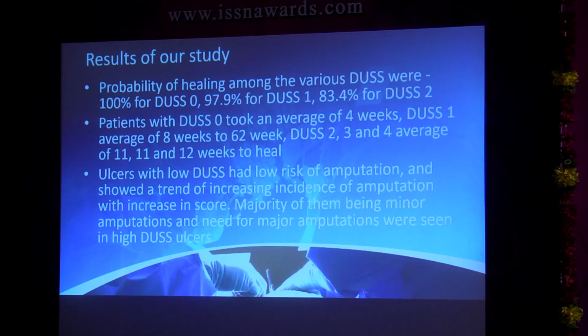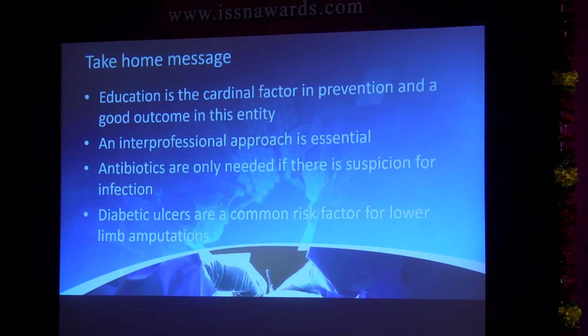The probability of healing among the DUSS groups was 100% for DUSS 0, 97.9% for DUSS 1 and 83% for DUSS 2. The healing period took almost 4 weeks, that's almost 1 month, which is good enough. The ulcers with a low DUSS score had a low risk of amputation, as validated by the original study of 1000 patients by Beckert et al. This is the take-home message that we have.